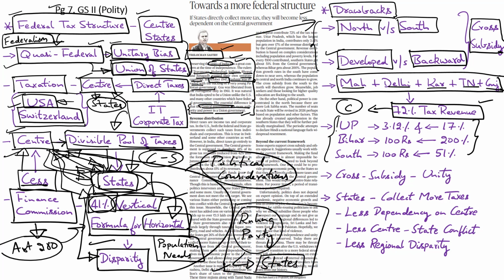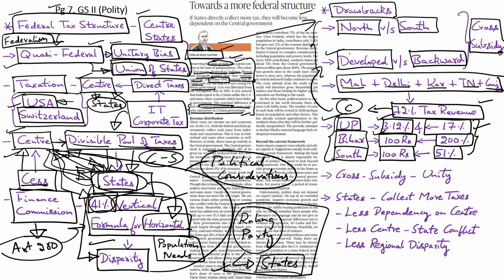For example, look at India's largest state and the most populated state, Uttar Pradesh. It contributes just around 3.12% to the center's tax pool. But in turn, it receives a massive 17% in the allocation. Even in the case of Bihar, for every 100 rupees that it contributes to the central pool of taxes, it gets back 200%. Whereas the South Indian states, they receive only 51% back from the center for every 100 rupees they contribute. So this makes it clear that it is largely the developed states and the South Indian states which are contributing more to tax revenue, whereas a higher allocation is going towards the backward and the North Indian states.